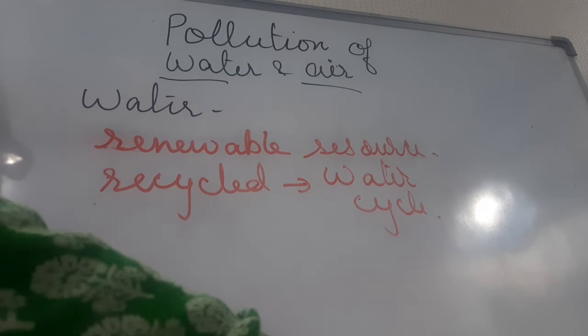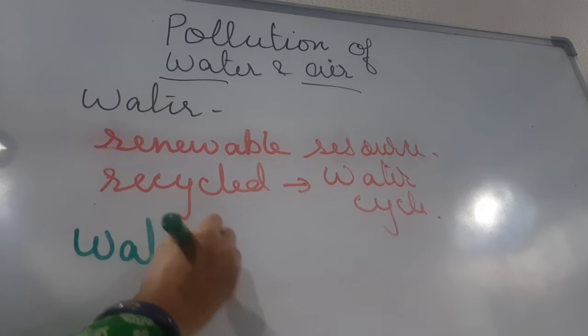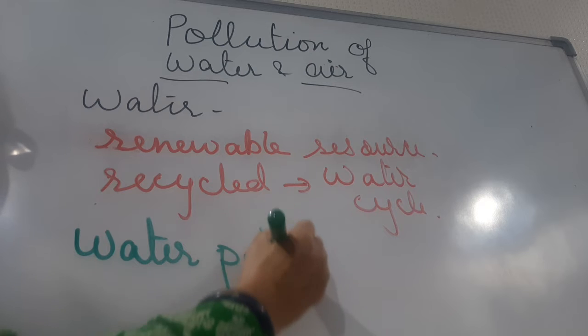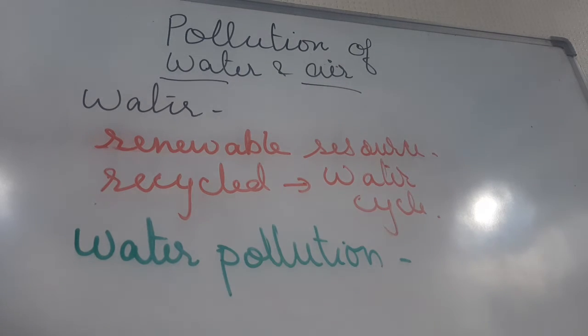Now children, let us talk about water pollution. Water is said to be polluted if it contains impurities which are harmful to humans, animals, plants, or to the environment. The impurities which are harmful to the environment, to the plants, to the animals, are known as pollutants, or water pollutants.